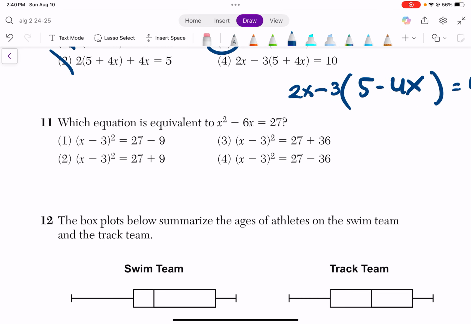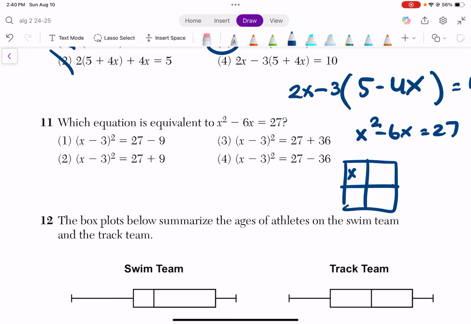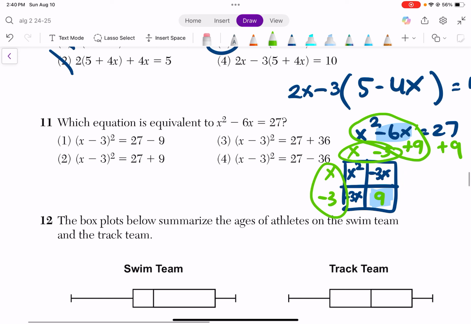For this question here, it's actually asking you to complete the square, which is also tricky. It's done the first step for you, which is nice. At this point, you just have to complete the square. So x squared, and then we don't know what this box is, but we know the middle term is negative 6, so we need to split it in half. So 6 split in half is 3 and 3. So this is going to be x and x. This is going to be negative 3, negative 3. This would be 9. So we're going to add 9 to both sides. All right, so this just becomes, we use the outside, so it's going to become x minus 3 squared. And then we're going to do 27 plus 9. So this would be your answer.